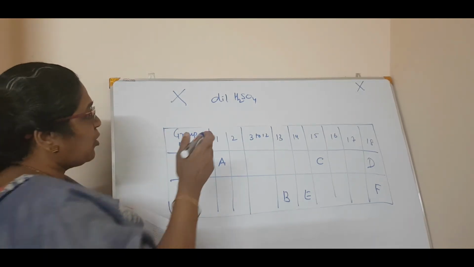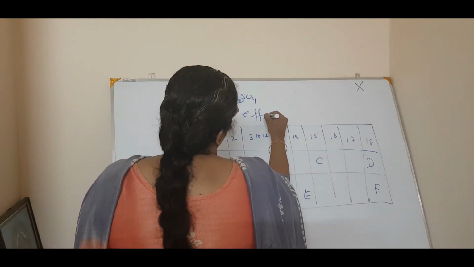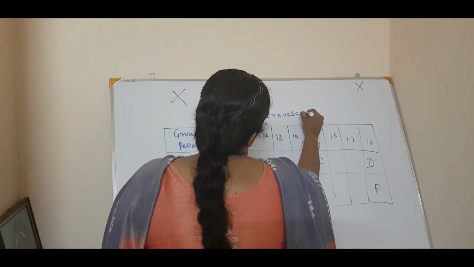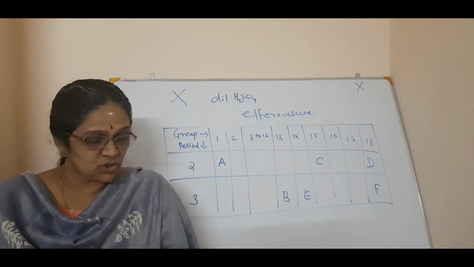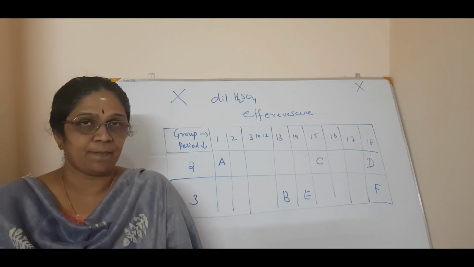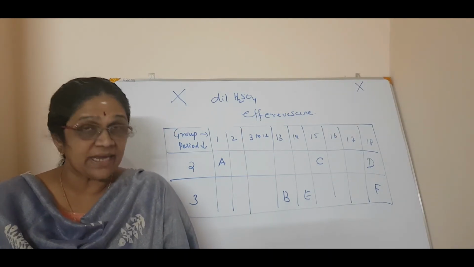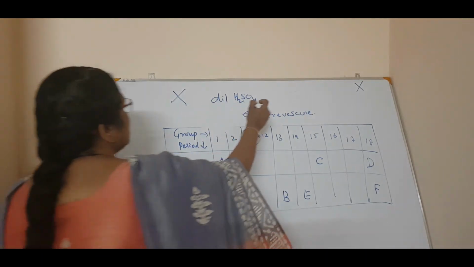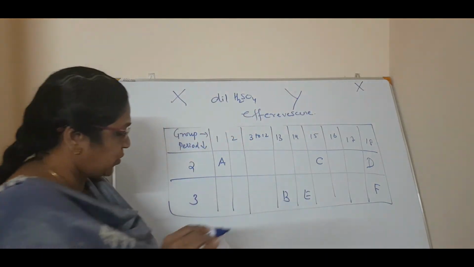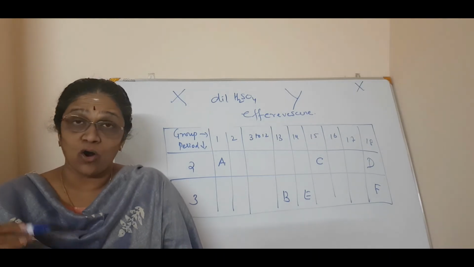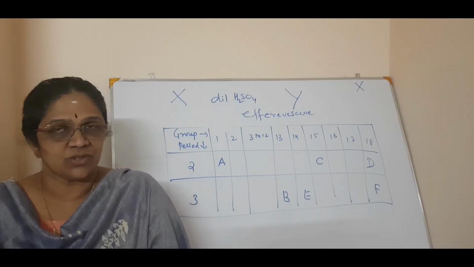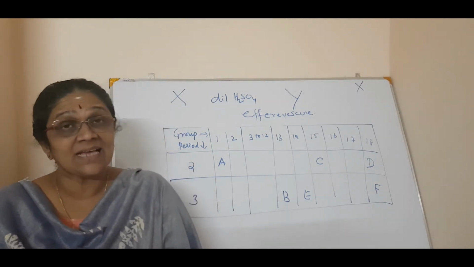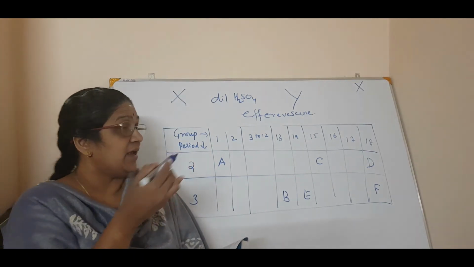Effervescence means bubbles. So by this reaction, gas Y is evolved.